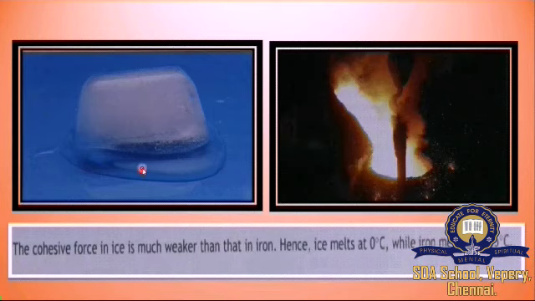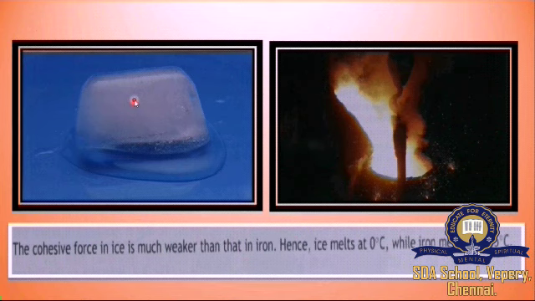That's why the ice melts at 0 degrees Celsius, but the iron melts at 1535 degrees Celsius. Why? The intermolecular force in ice is weaker than the intermolecular force in iron. It is very strong in iron. So, in ice, it is very easy to overcome the intermolecular force.